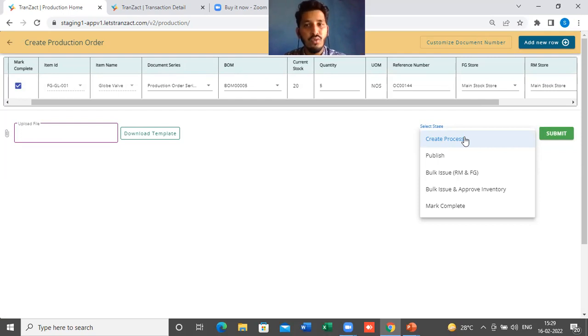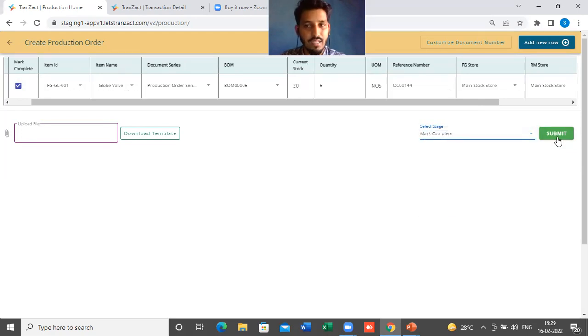What they need to do is just select this mark complete option directly. If they want to complete the entire production for this finished good, globe ball, 5 pieces, in just one click, they have to click on this mark complete option and submit it. Once they submit it, automatically the system will do everything for them.